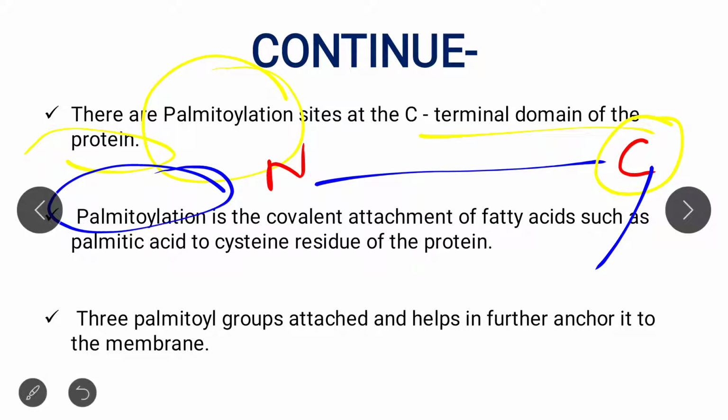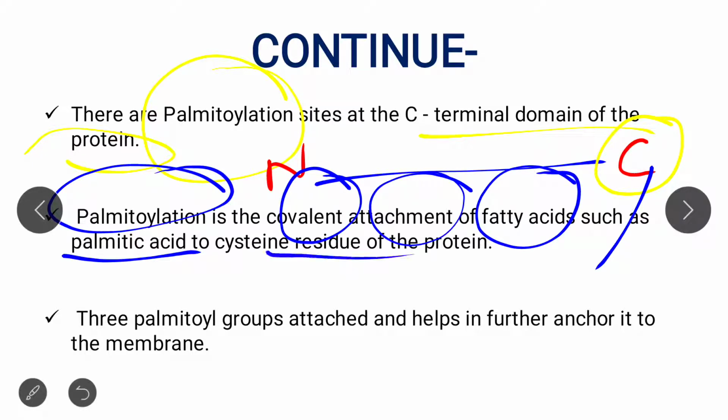What is palmitylation? Palmitylation means the covalent attachment of fatty acids such as palmitic acid, a lipid or fatty acid compound, to a cysteine residue of the protein.